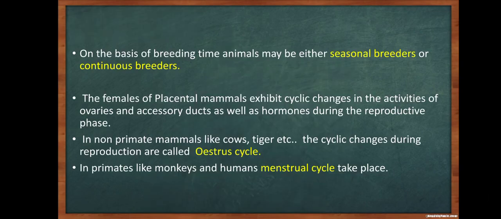On the basis of breeding time, animals may be either seasonal breeders or continuous breeders. The females of placental mammals exhibit cyclic changes in their activities of ovaries and accessory ducts as well as hormones during the reproductive phase. In non-primate mammals like cows, tigers, etc., the cyclic changes during reproduction are called oestrus cycle. In primates like monkeys and humans, menstrual cycle takes place.